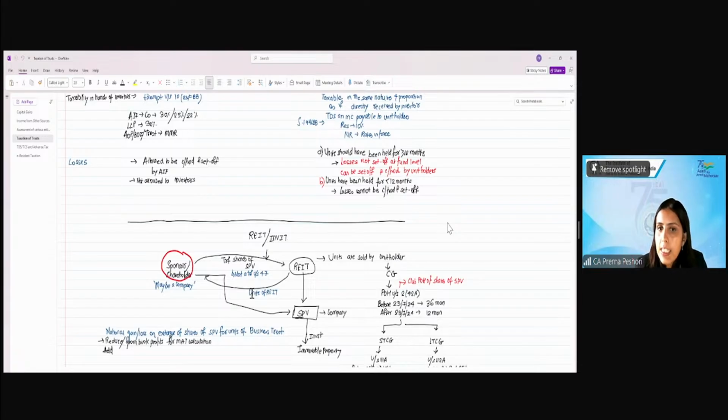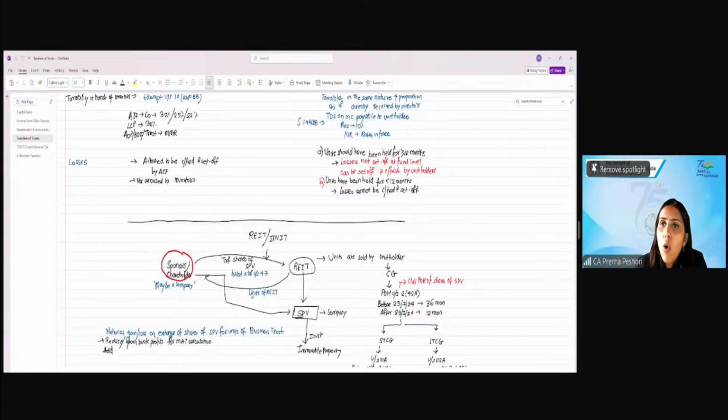So, how does a REIT function? Usually, the REITs take a special purpose vehicle. What is a special purpose vehicle? A special purpose vehicle means a company which will be used as an intermediate company to make the investments in immovable property. So either the REIT can directly invest in immovable property or it can invest through the special purpose vehicle.